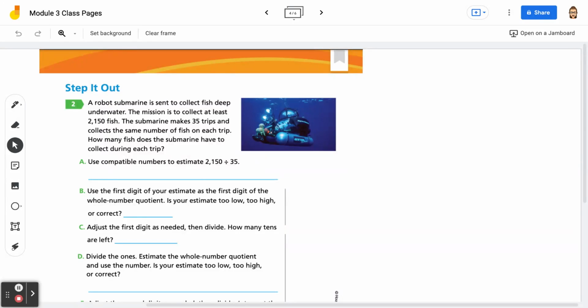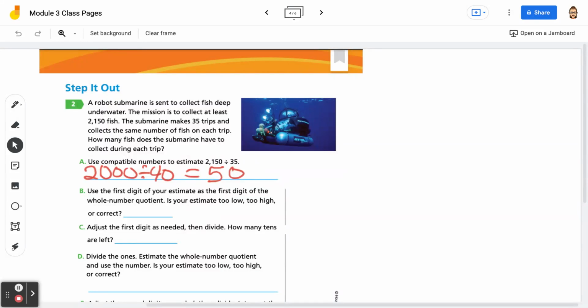So I'm going to start by thinking that I want to take 35 to 40. And so if I think about 40, if we're dividing by 40, I can use 2,000. So what does that equal? Well, 4 goes into 20 five times, so that means 40 is going to go into 200 five times. And then you have a 0 left over, so that's 50. So we're going to do about 50 times.